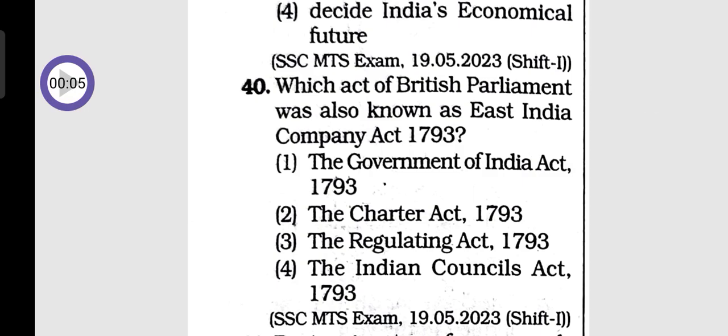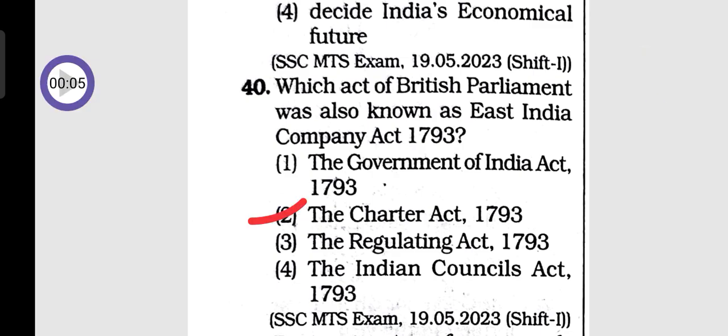Question number 40. Which act of British Parliament was also known as East India Company Act 1793? Option 1, the Government of India Act 1793. Option 2, the Charter Act 1793. Option 3, the Regulating Act 1793. Option 4, the Indian Councils Act 1793. The answer is option 2, the Charter Act 1793.